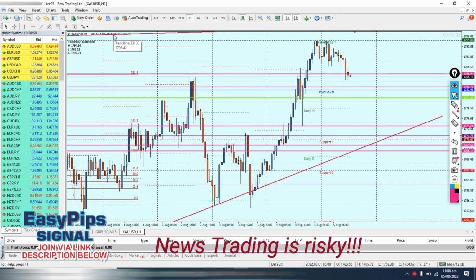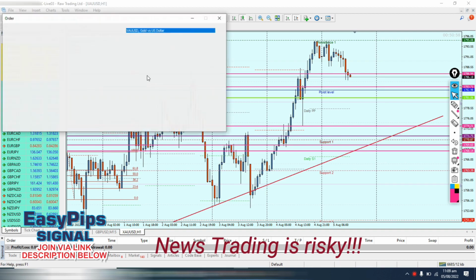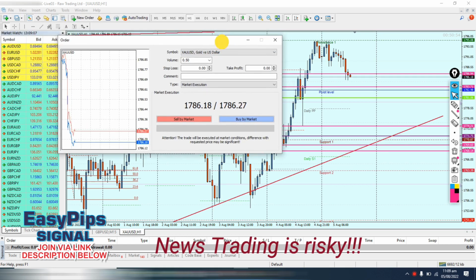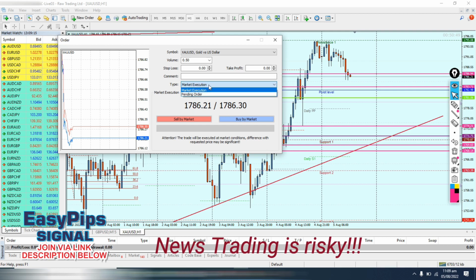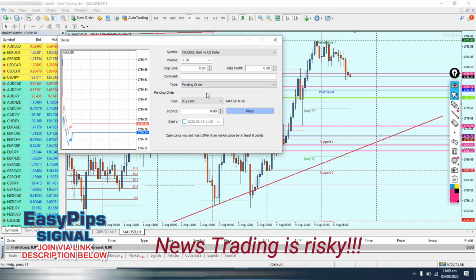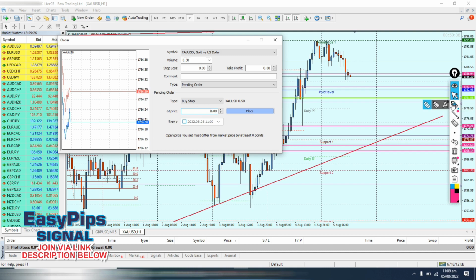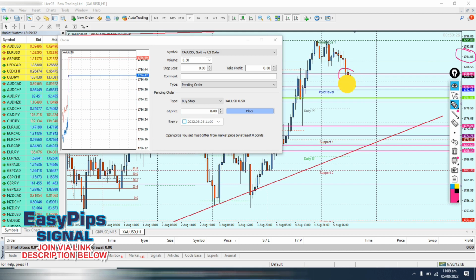Like I said, we're going to be making use of pending orders, which is the buy stop as well as the sell stop. So the buy stop is usually placed above the market current price, while the sell stop is usually placed below the market current price. So what we are going to do now, we come in here, market execution, and we choose a pending order. Here on this type, we choose buy stop. Now the buy stop here, what we are randomly going to do, we can come in here and pick any random price here that is far away from the market current price. Here's market current price now. So we're coming here and we are going to pick this 1791.05. So that's what we're going to do.